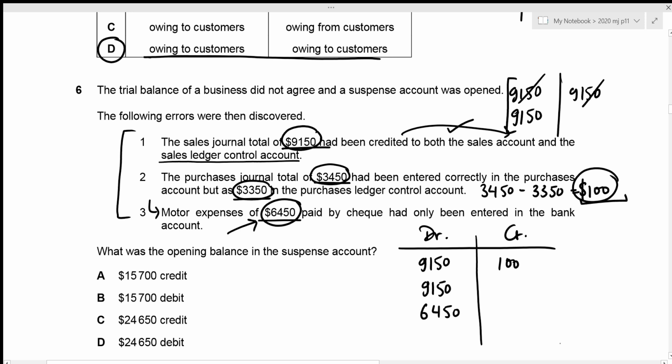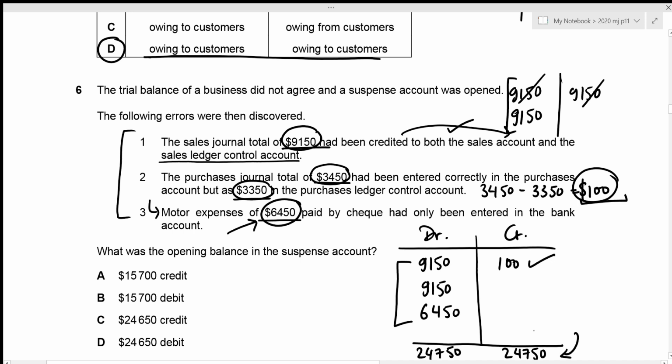So let's figure out the total. Obviously, the heavier side is the debit side, so the total is going to be 9,150 plus 9,150 plus 6,450, which results in 24,750. And this is the total for the credit side as well. Now, obviously, our suspense account is to be recorded on the credit side, and it is our balancing figure. And whenever we're trying to figure out the balancing figure, we just subtract this amount from the total.